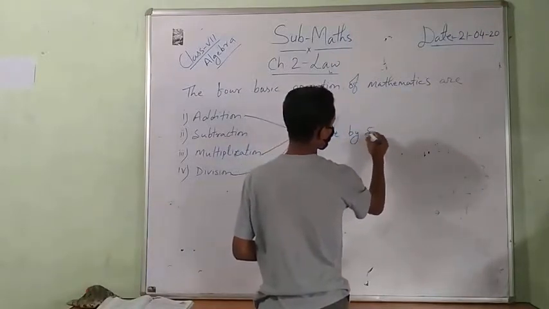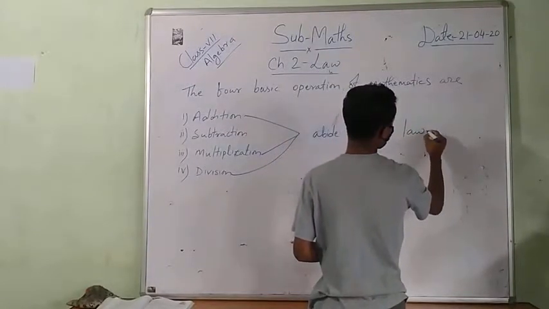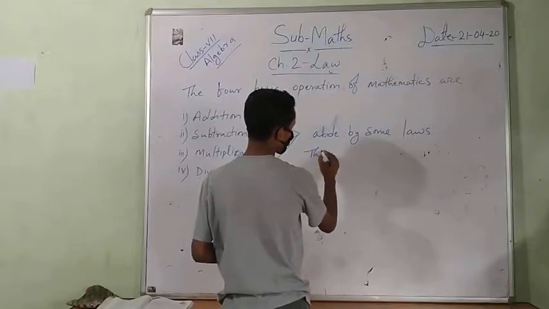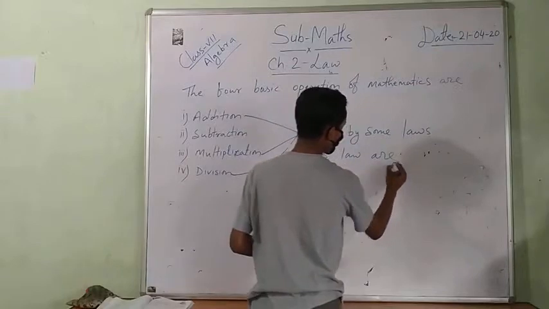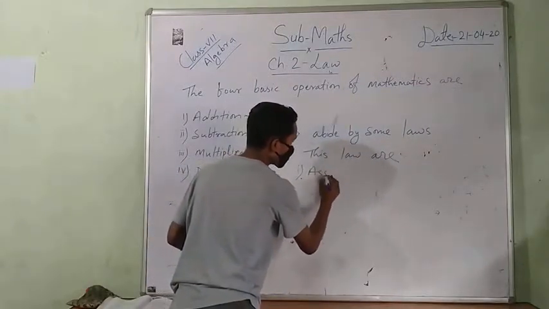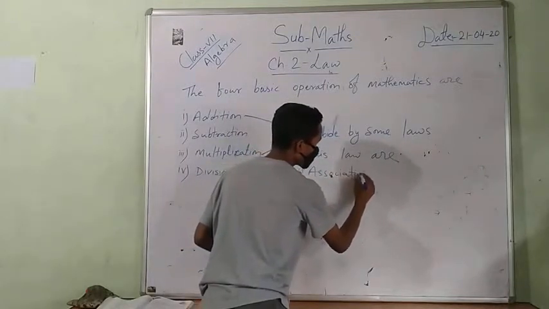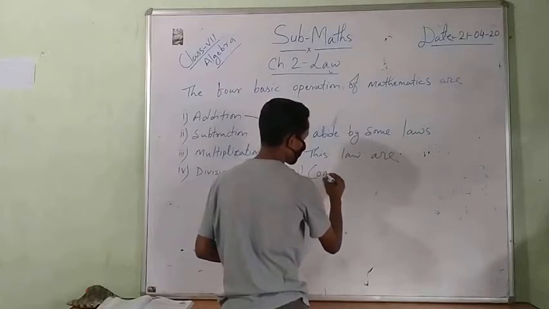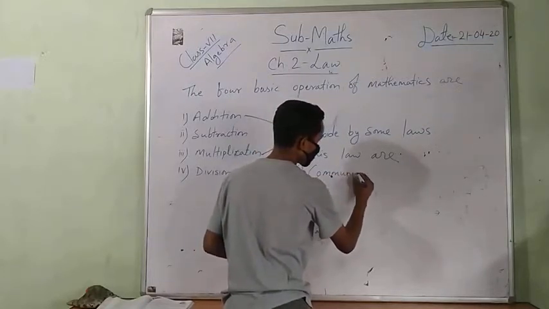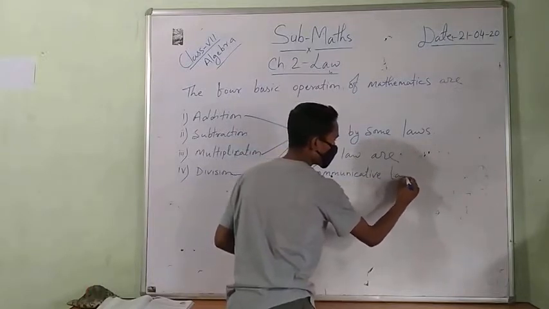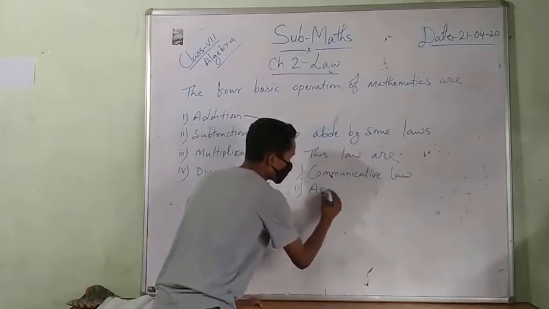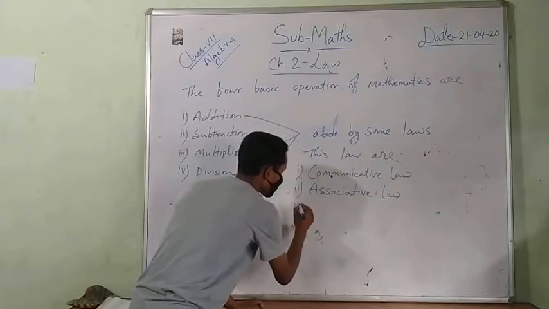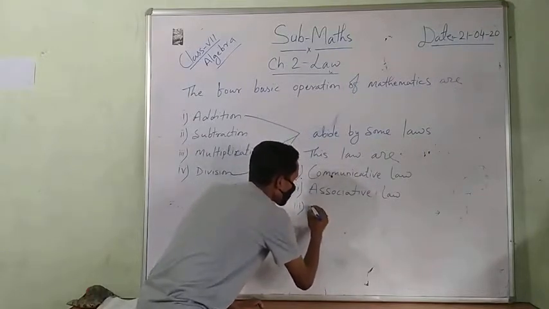These laws are number 1, commutative law; number 2, associative law; and number 3, distributive law.